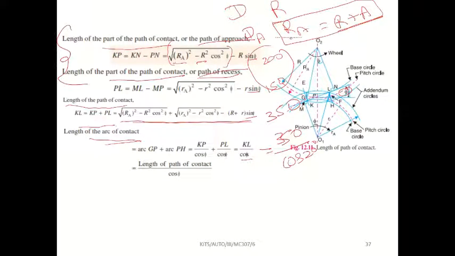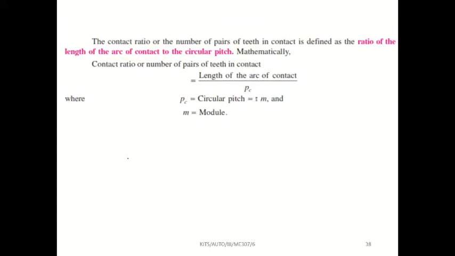For example, if phi is 20, you have to write 20. And one more thing, for giving better efficiency, the pressure angle will be 14.5 degrees to 20 degrees. In most cases this value will be 14.5 to 20. While solving problems, in most of them they will give the pressure angle as 20 degrees only. That's why I put 20. So the length of path of contact divided by cos phi gives you the arc of contact.